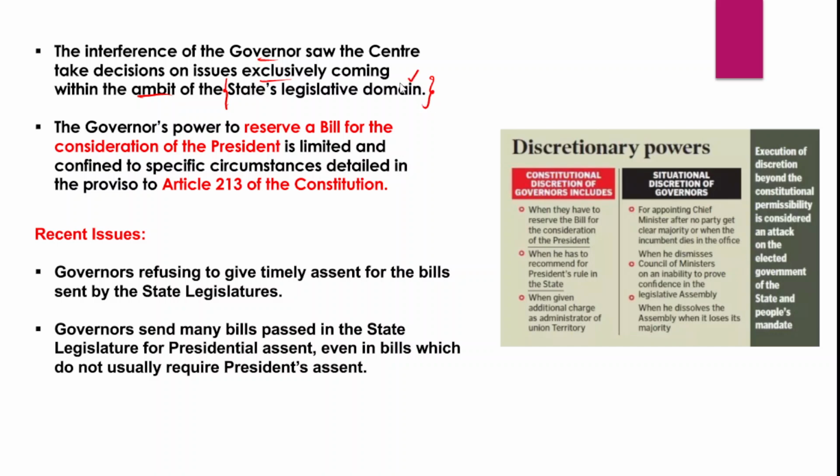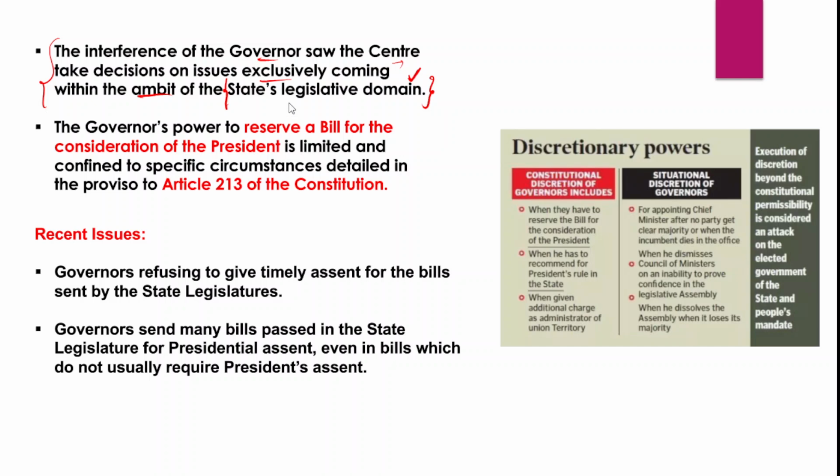Those matters are solely decided by the state legislative assemblies, and the constitution has guaranteed such powers to them. But what has been happening here is that the governor has been reserving the bills and sending those bills to the president, and the president acts as per the aid and advice of the council of ministers or the central government. And that's where the central government has been controlling the state legislative powers also.